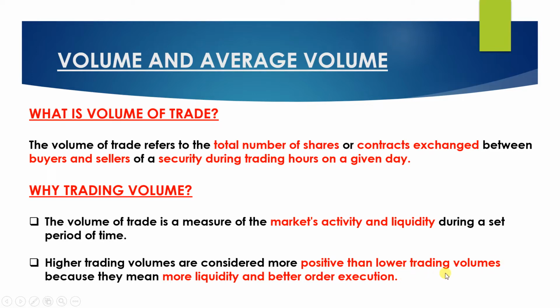What does it mean? There are shares where only 10,000, 20,000 shares are exchanged for the day, and the stock hits the upper circuit. In that situation, you need to be very much careful, because sometimes if bad news comes, the circuit may not open, and your capital may get deteriorated. That's the reason you should have the liberty of selling the shares at any point of time. And higher trading volume will assure your exit and entry.